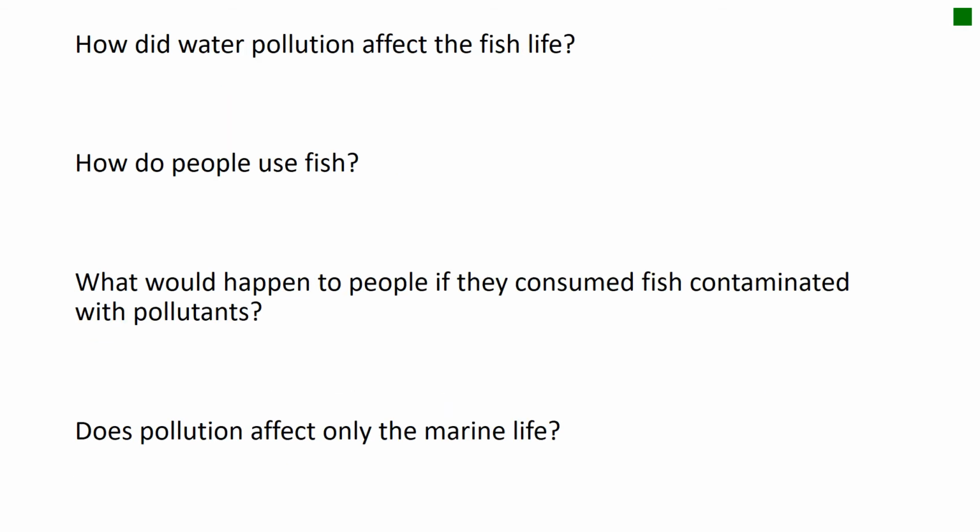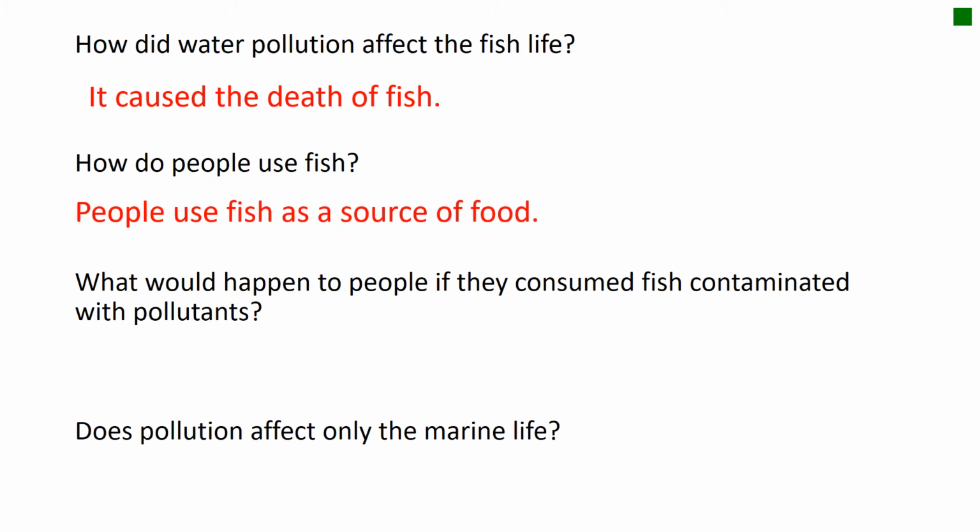How did water pollution affect the fish life? We have water pollution. What happens to these fish if they are still present in this water which is polluted? Sure, the fish will die. So we can write it causes the death of fish. How do people use fish? You know that the fish is considered as a source of food. All the people can eat fish as a source of food. So we write people use fish as a source of food.